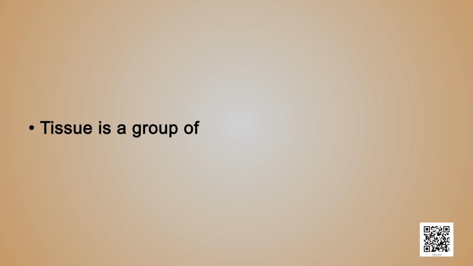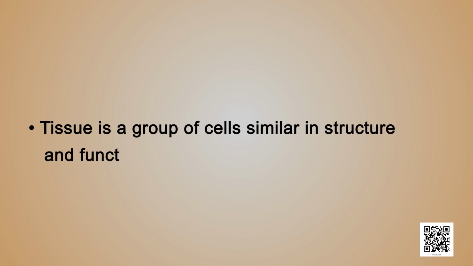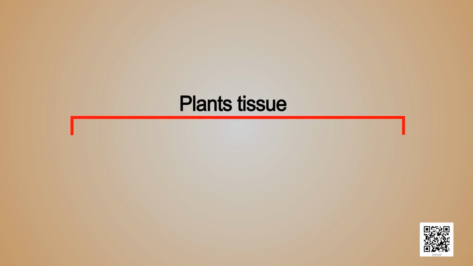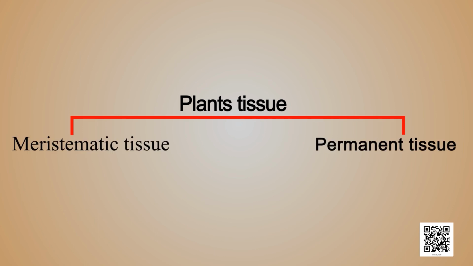Dear children, let us now give a quick revision to whatever we have studied in this lesson today. Tissue is a group of cells similar in structure and function. Plant tissues are of two types, meristematic and permanent.